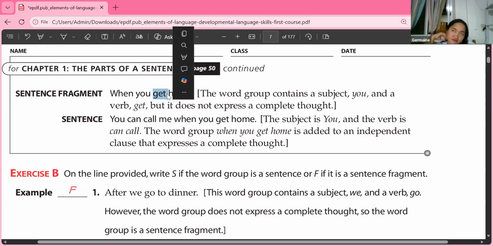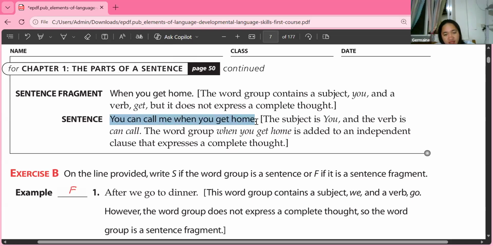So it's lacking. It's hanging. So what am I going to do when I get home? What will happen when I get home? So it doesn't express a complete thought. But if you say, 'You can call me when you get home.' Again, you can call me when you get home. So that is clearly an example of a sentence.